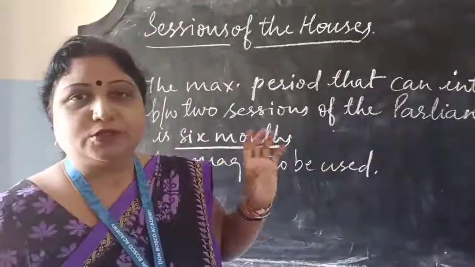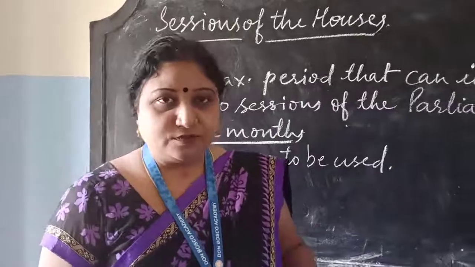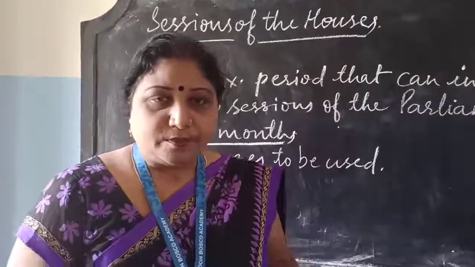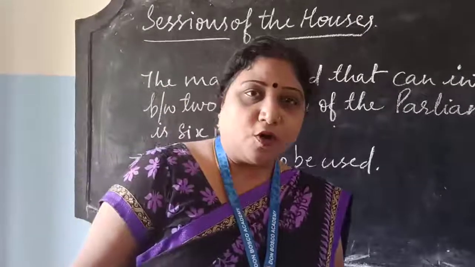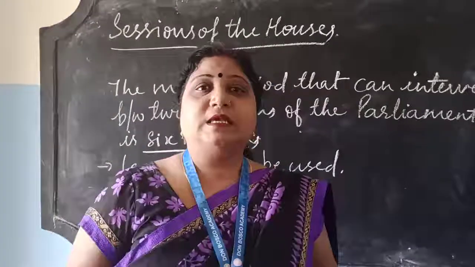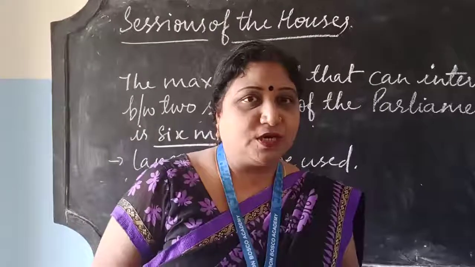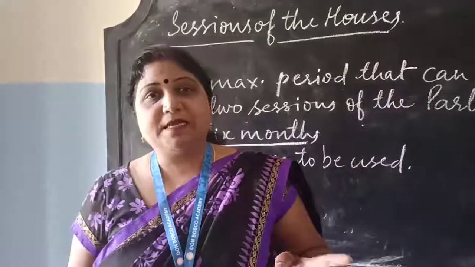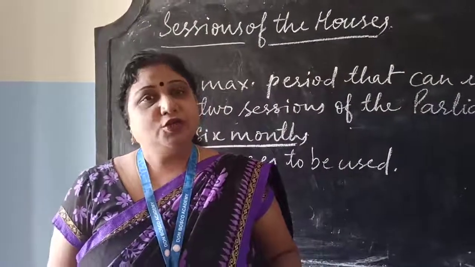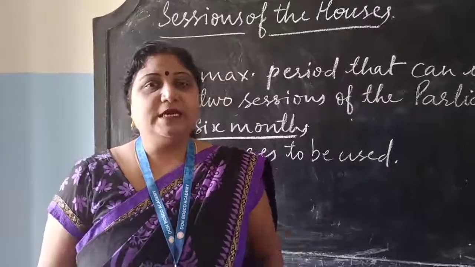This you are supposed to remember: the president has a power to prorogue the session. Prorogue means extend the session. He has a power to call the session. The president has a power to call for the joint session, and the speaker of the Lok Sabha is the presiding officer of the joint session. These are the things which you have to remember under the sessions.